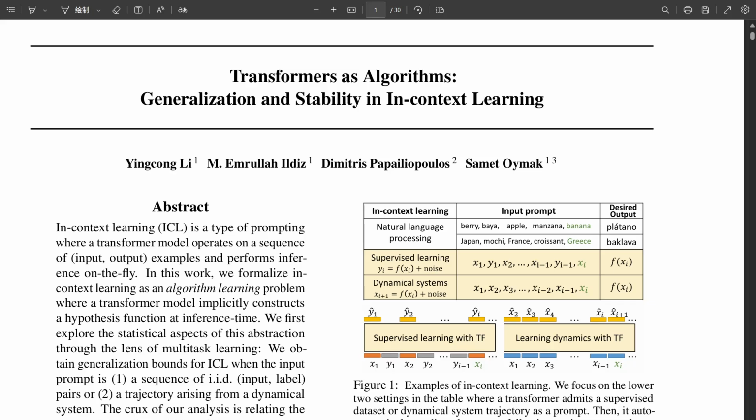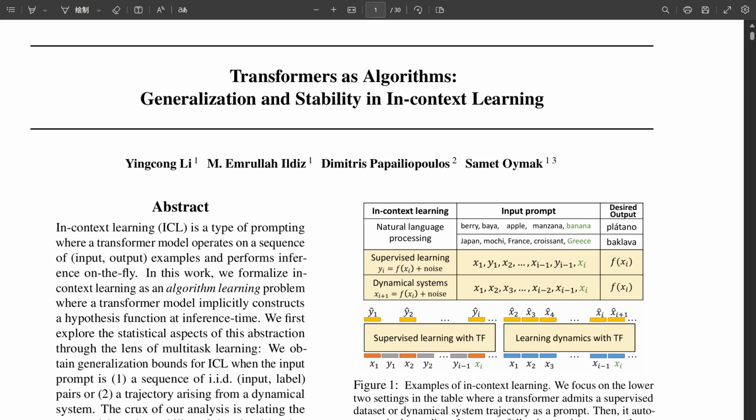But here's the thing. While we see this amazing adaptability, the deeper reasons, the rigorous how and why it works so well and so reliably, haven't always been fully pinned down mathematically. Yeah, the statistical foundations have been a bit murky. And that's exactly where our deep dive comes in today.